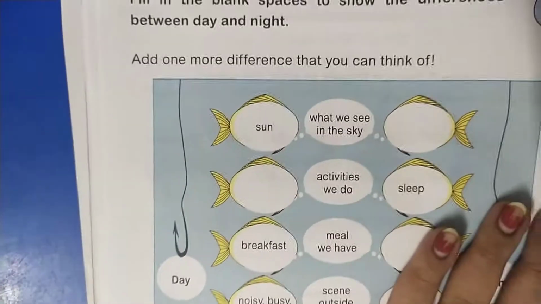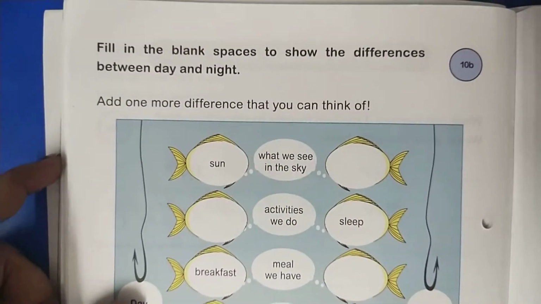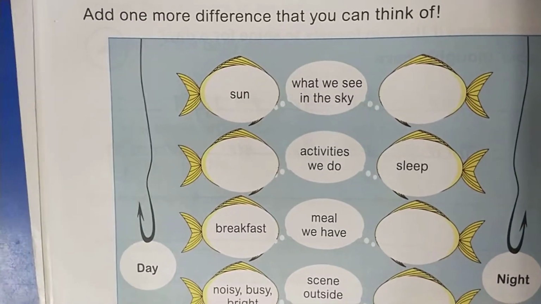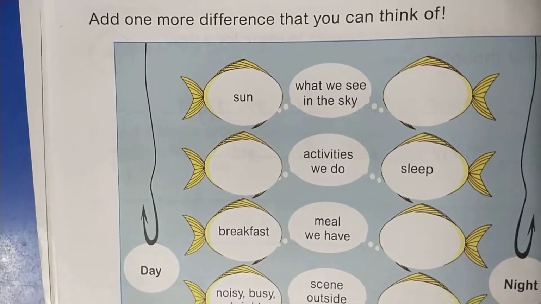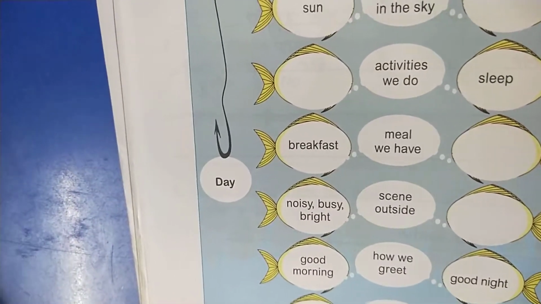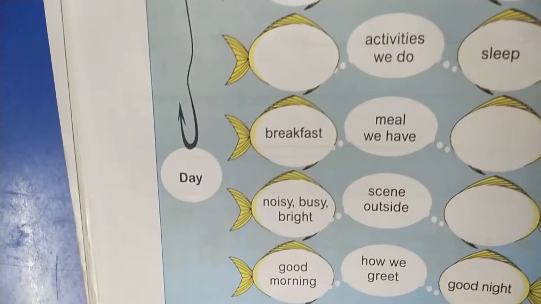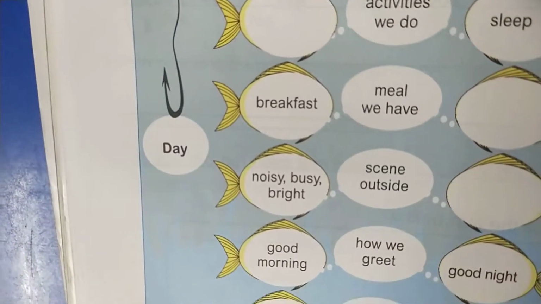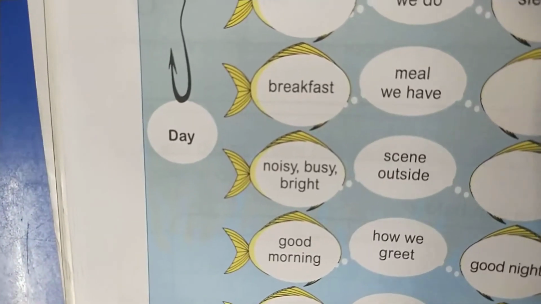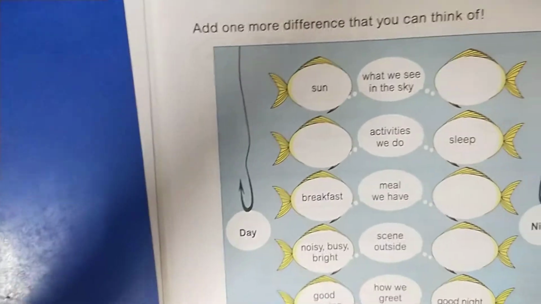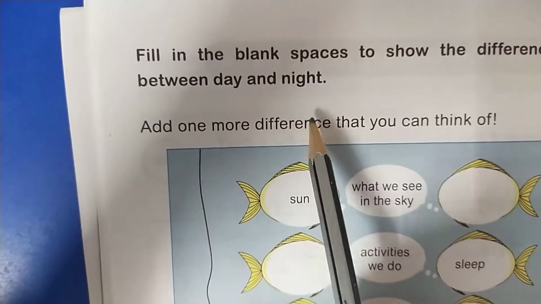Here look at this, children. Here we have some daytime activities and nighttime activities. So we have to do and observe here, children. See the first one: fill in the blank spaces to show the differences between day and night.